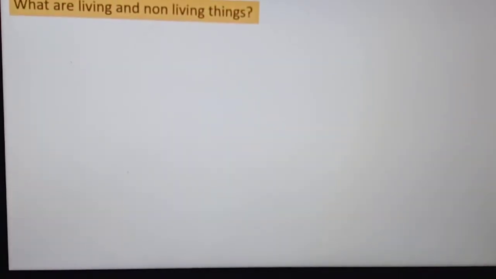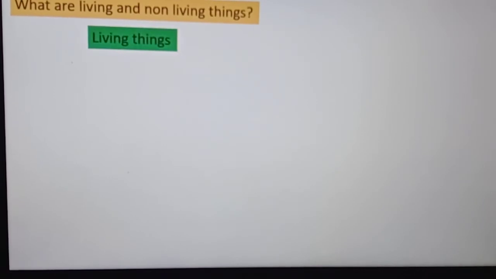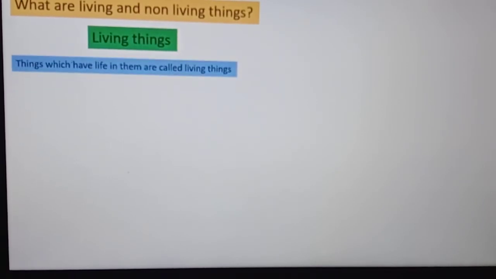Now let us see what are living and non-living things. Living things. Things which have life in them are called living things. That means जिनके अंदर जीवन है उसको living things करके बुलाते.